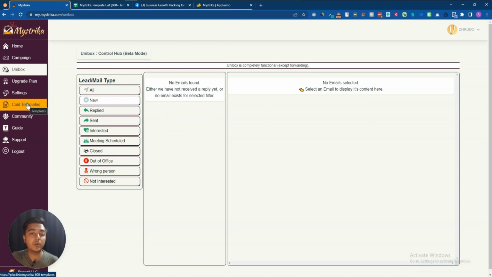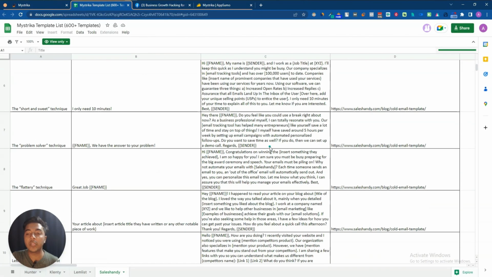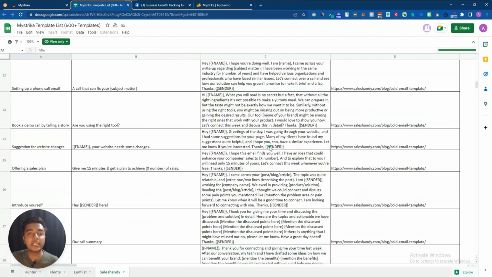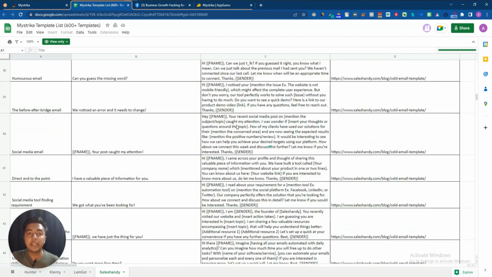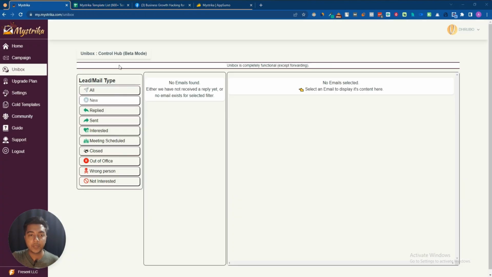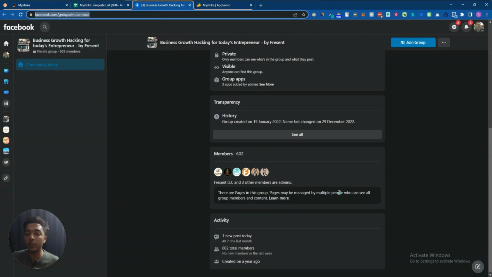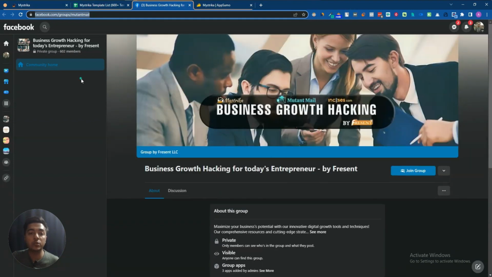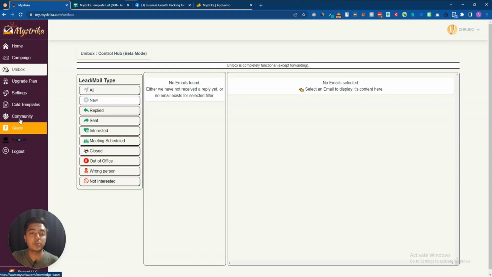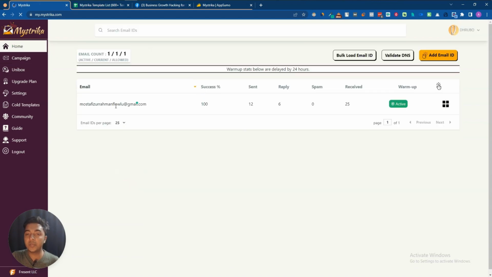And then they have a cold email template. If I click here on this cold email template, then it will redirect you to here, and as you can see here, you will get 600 plus cold email templates. And then they have the community. If I click on this community, here you will get this community, and as you can see on this community, there are a lot of members, so you can join this community and then you can get help from them. Also they have a support system, but the main functionalities here are the warm up feature.